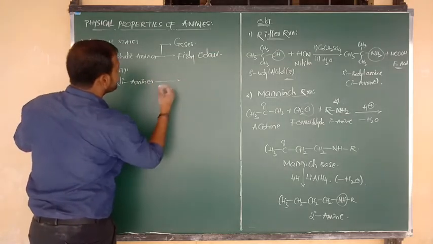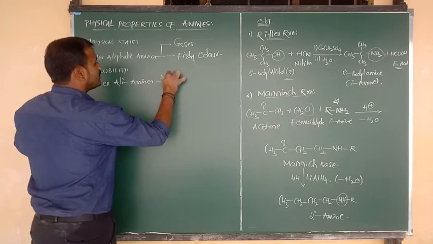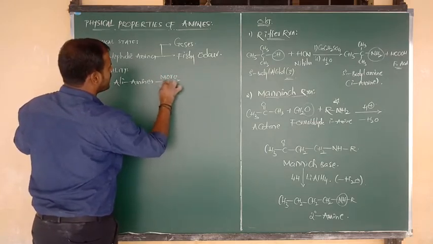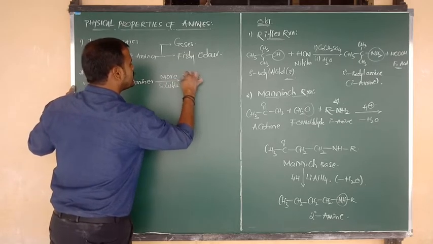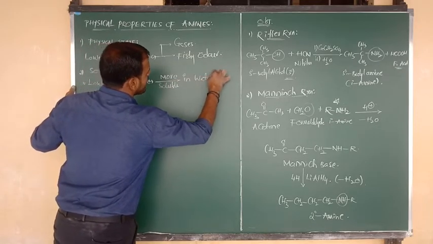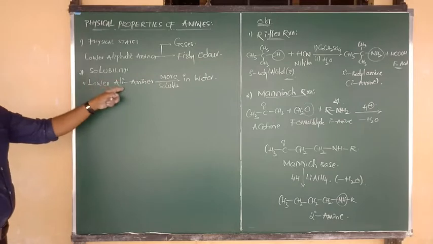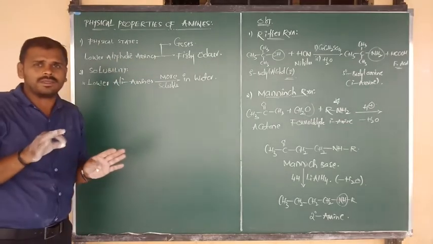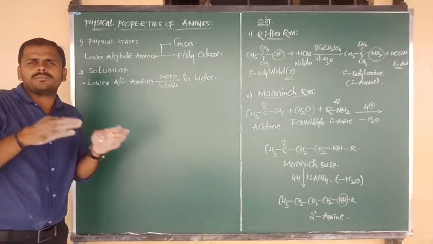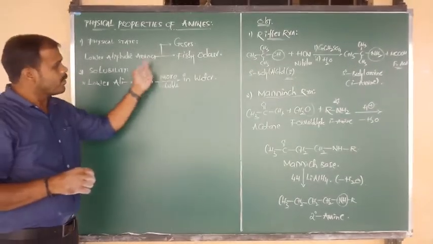Lower aliphatic amines are more soluble in water, like methylamine, ethylamine. So the amines which have nearby 1, 2, 3, 4 carbons can be more soluble in water.